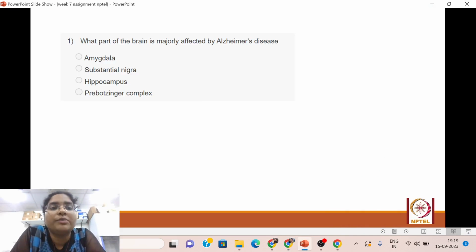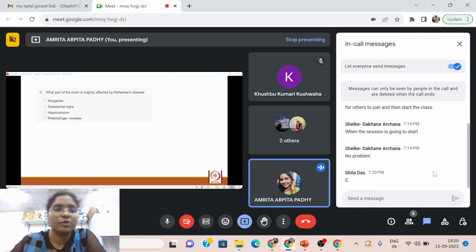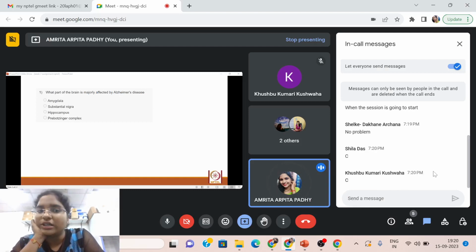First question: what part of the brain is majorly affected by Alzheimer's disease? Amygdala, substantia nigra, hippocampus, cingulate complex. I'll repeat the question one more time. What part of the brain is majorly affected by Alzheimer's disease? Amygdala, substantia nigra, hippocampus, cingulate complex. Your time starts now. Start answering the question.